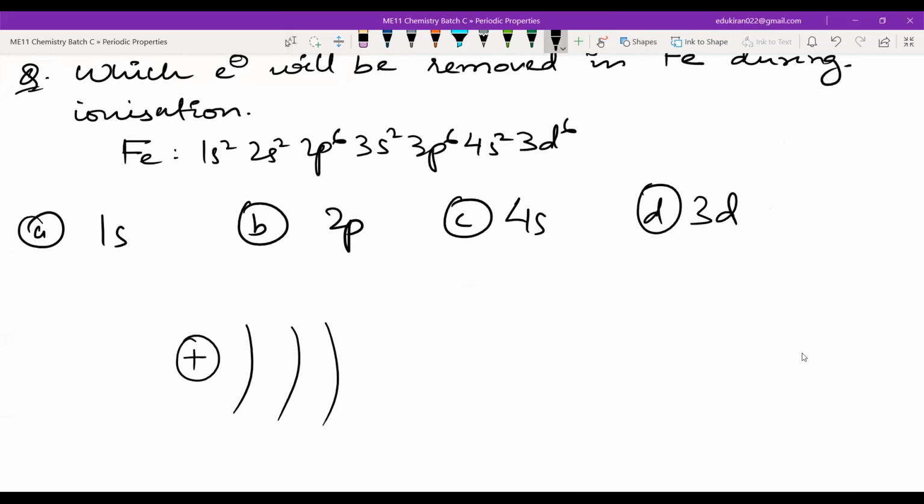1, 2, 3, 4. The 3d electrons will be present somewhere here, right? Yes or no? And what about these electrons? 4s2 will be present here, right? So tell me which is most loosely bound, which is the valence? 4s. Yes, very good. Thank you very much. 4s.